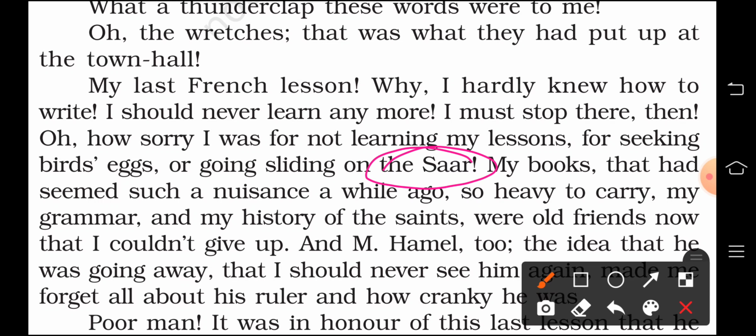But today when he came to know that this is the last lesson and he would not meet M. Hamel, his French teacher, and he had to study the German language, at that time he realized that he has lost many things. So I think this is enough for today till here.